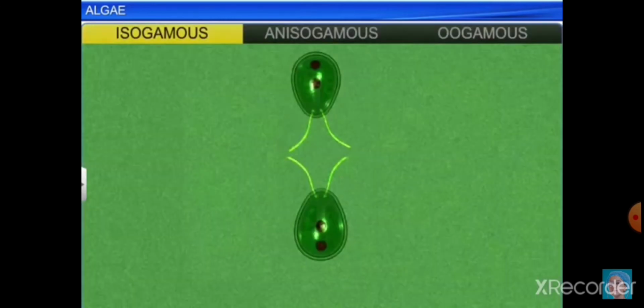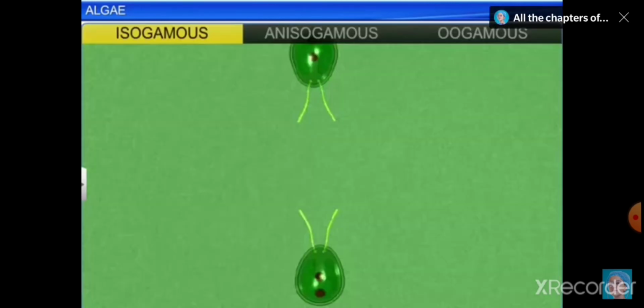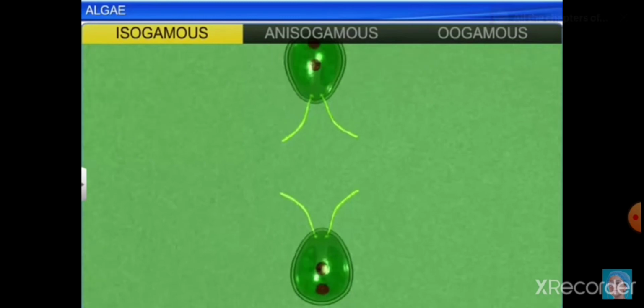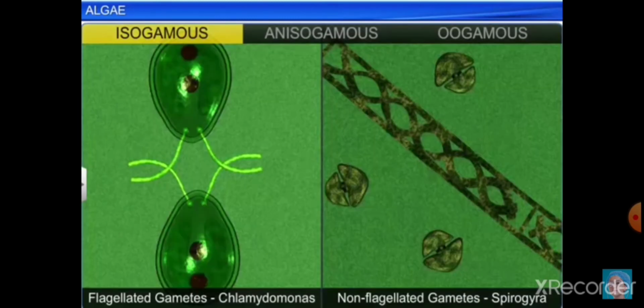Isogamous, where you will find the two spores or the two gametes are almost equal in size. Here you can see both the gametes are flagellated and equal in size. So this kind of sexual reproduction between two similar gametes is called isogamous.